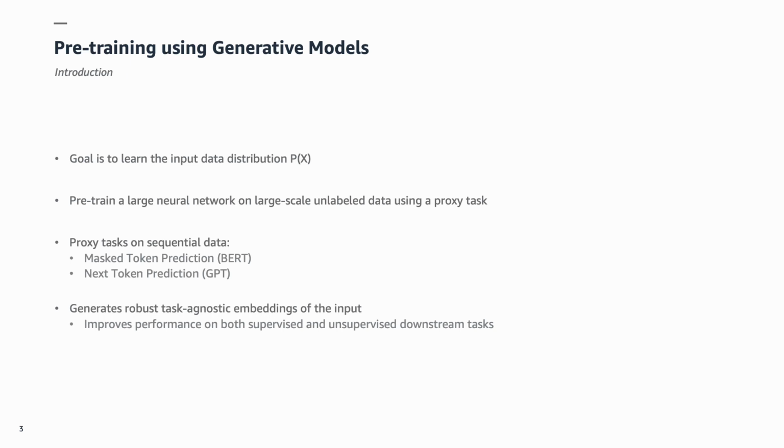The key advantage of modeling sequences in such a manner is that they provide task-agnostic embeddings of the input, as they're simply attempting to model the input. The embeddings of the inputs can then later be used for several downstream tasks. Pre-training has shown to typically improve performance on both supervised and unsupervised downstream tasks.